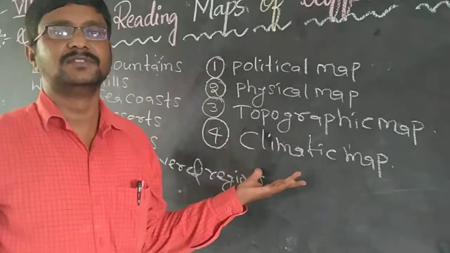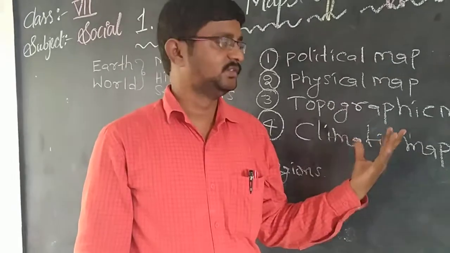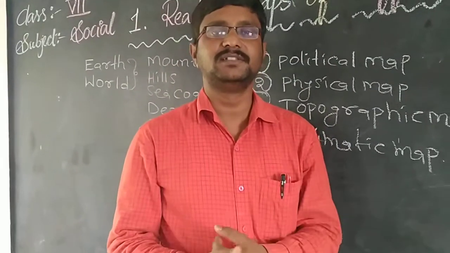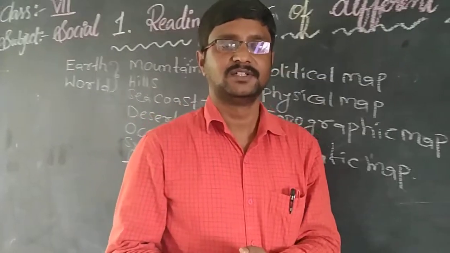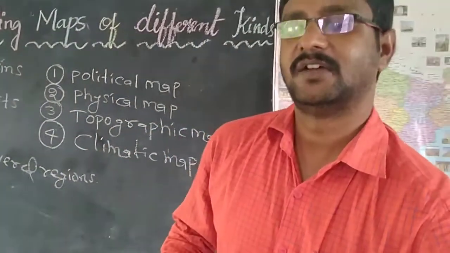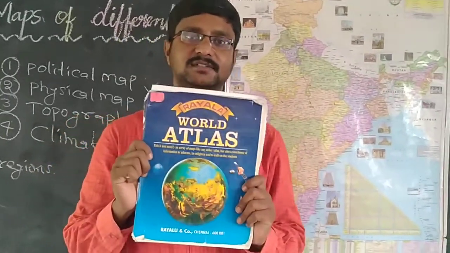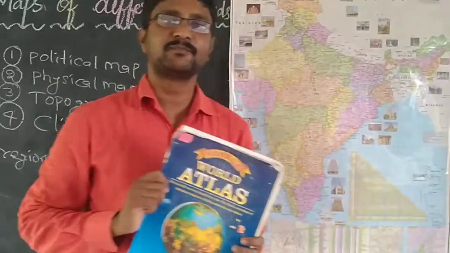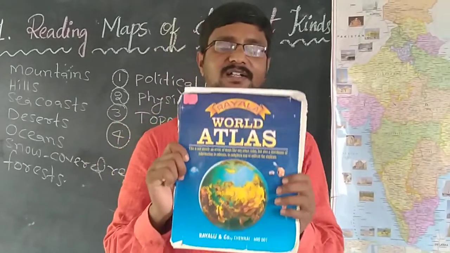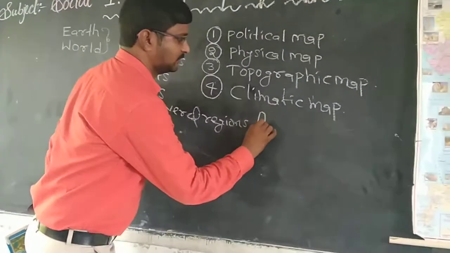Where do you find these different kinds of maps? Yes, you are correct. You can find all these different kinds of maps in your atlas. Do you know what is called an atlas? Have you seen an atlas anytime? Yes, dear students, this is called an atlas. Can you tell me the definition of atlas? First of all, atlas is a book.